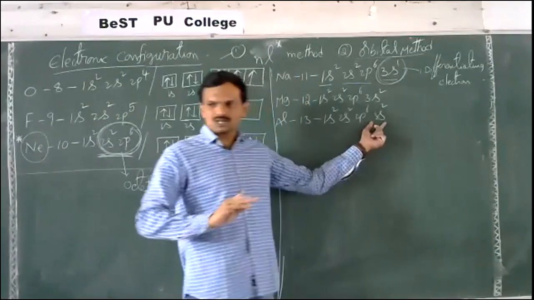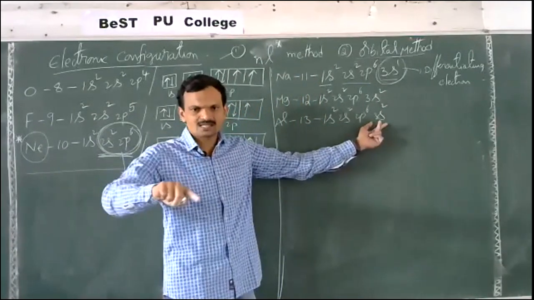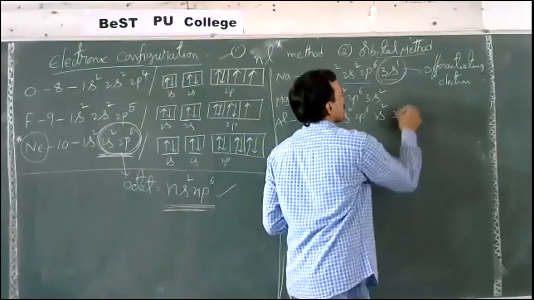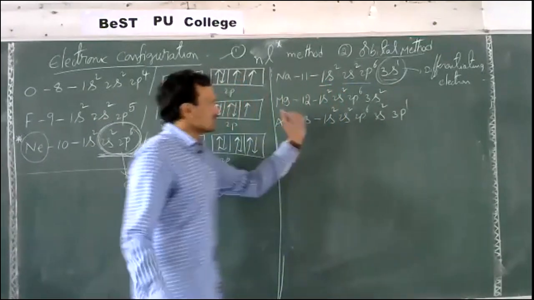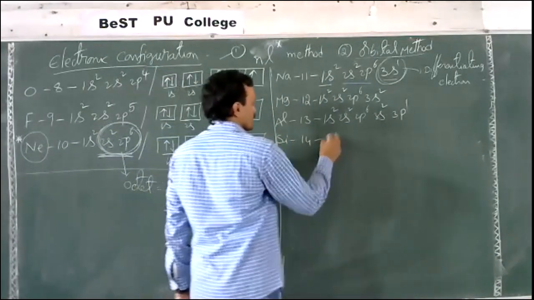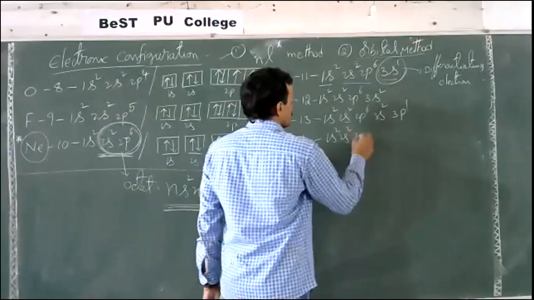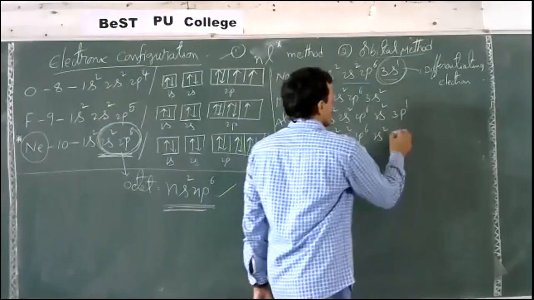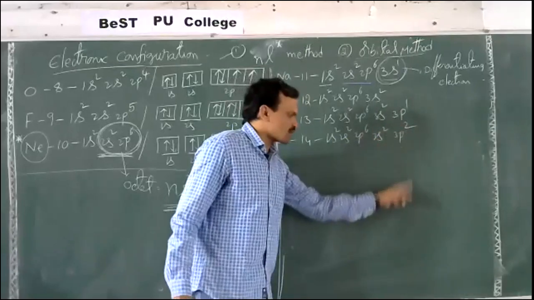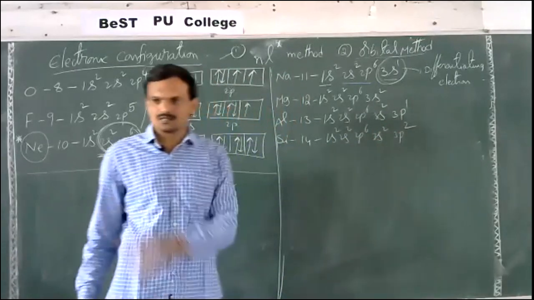The 3s subshell is completely filled, so after 3s, electrons fill in 3p. 3p1, 13 electrons. Next, silicon, 14: 1s2, 2s2, 2p6, 3s2, 3p2, and so on, up to 3p6, we fill electrons continuously.